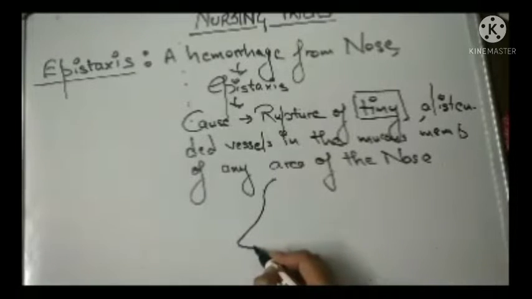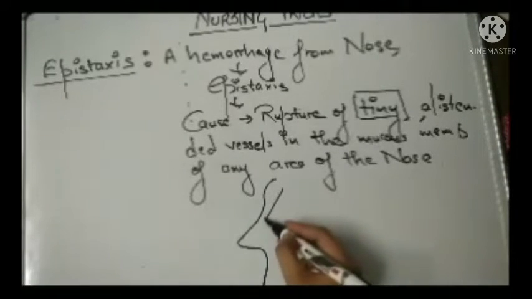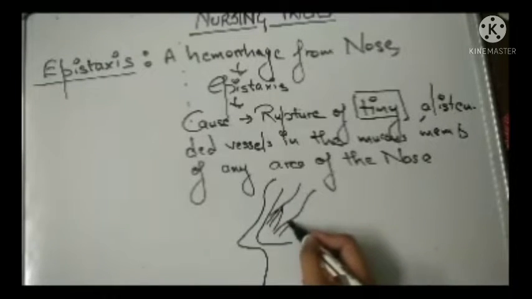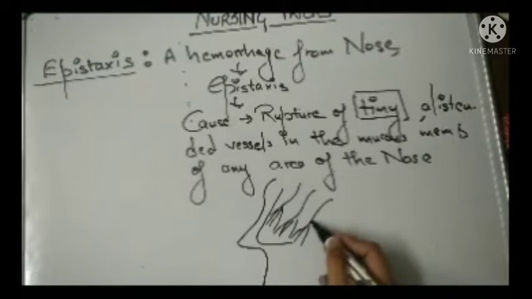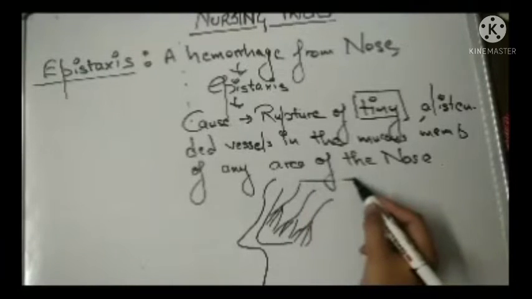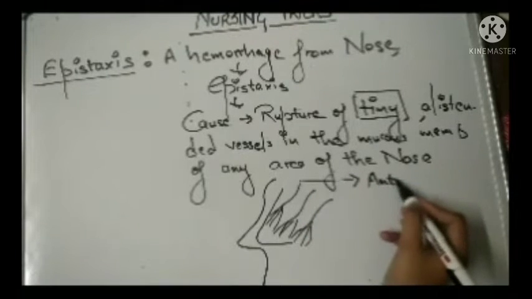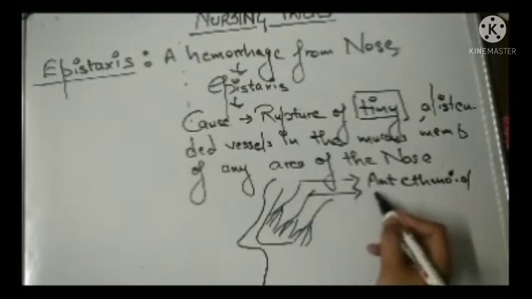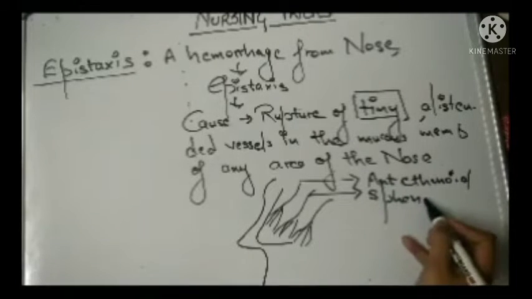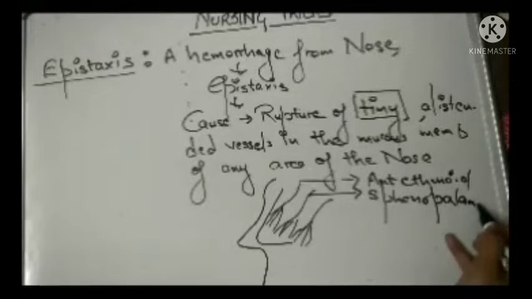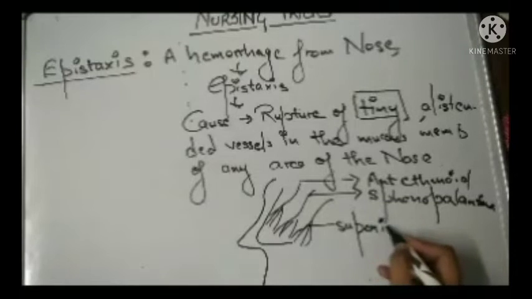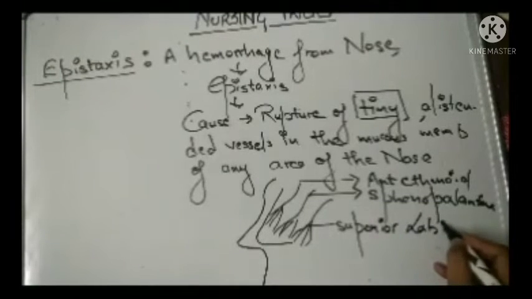So this is the nose which I am drawing for you, and this is the supply. 1, 2 and 3. So here you can see three arteries are supplying. The first artery is the anterior ethmoid artery. Then the second one is your sphenopalatine artery, and the third one is your superior labial artery.